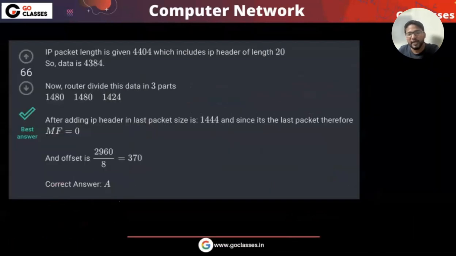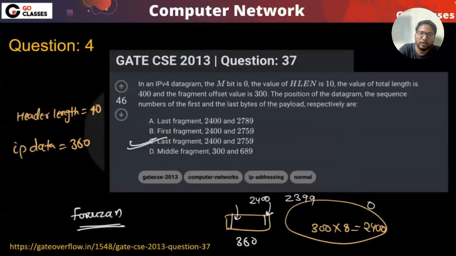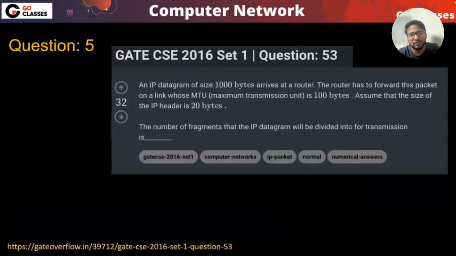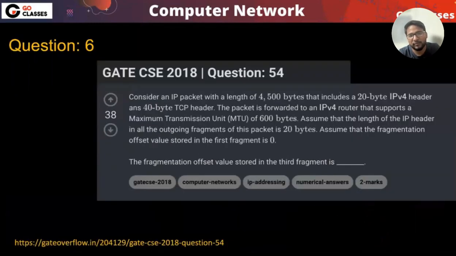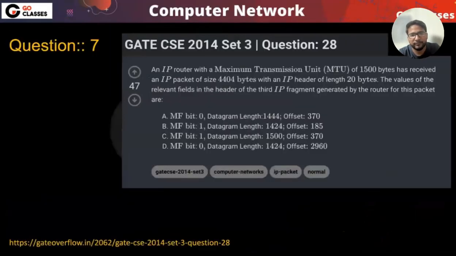Easy question. Have you seen any question in the PYQs till now which was even a little tricky? See, if I just quickly tell you the PYQs that we have solved, this was the first PYQ. Anyway, that was copied from Forouzan. That was the only little tricky one, with the first byte number and second the last byte number. All the other questions are just standard questions, right? How many fragments, the fragment offset value, and these things, right? Okay.